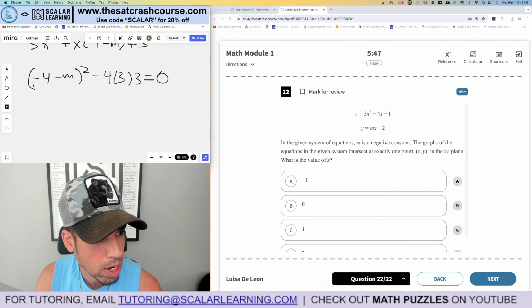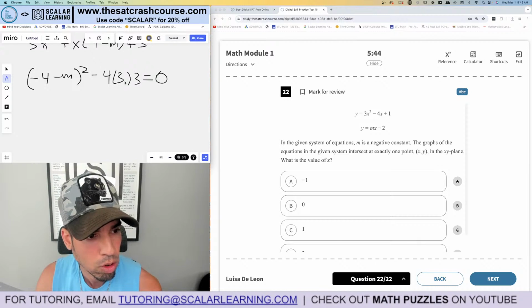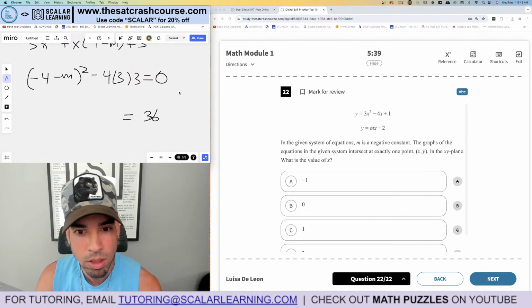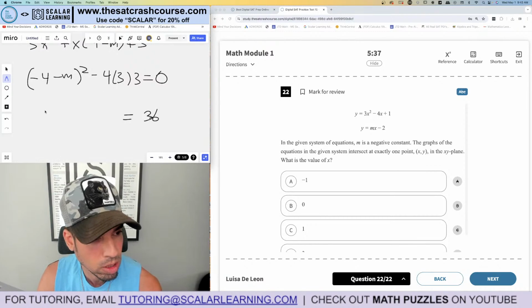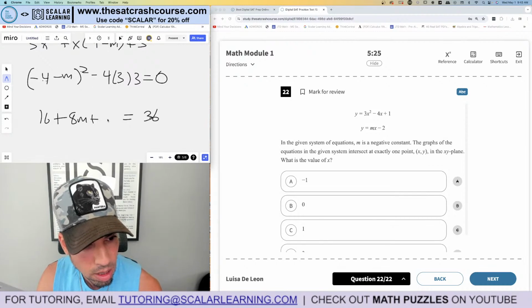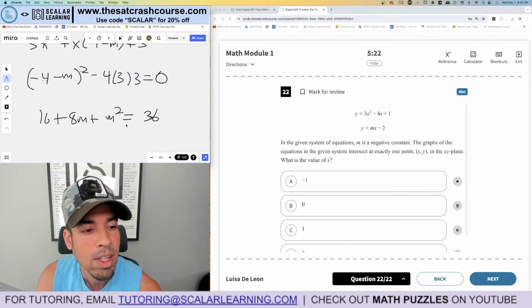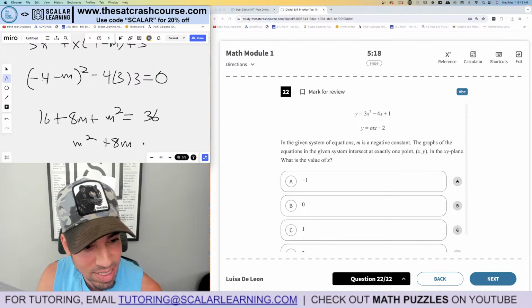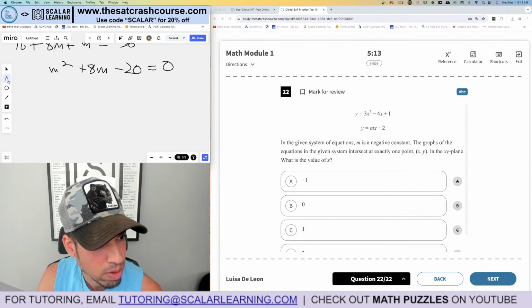Now I can start to figure out what m is, all right? So 4 times 3 is 12 times 3 is 36, and then that's negative 36. I'm going to add 36 to the other side. Wow, I'm running low on time for module 1. That's crazy. And then I'm going to FOIL this out. So negative 4 minus m squared, you have to FOIL it. Negative 4 times negative 4 is 16. Then negative 4 times negative m is 4m, but then you do it again, so it's 8m, and then plus m squared. Another quadratic. Okay, then we got m squared plus 8m, and 16 minus 36 is minus 20, equals 0. And then it looks like we're going to get 2 values for m.